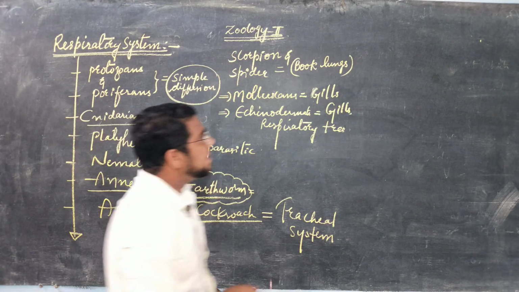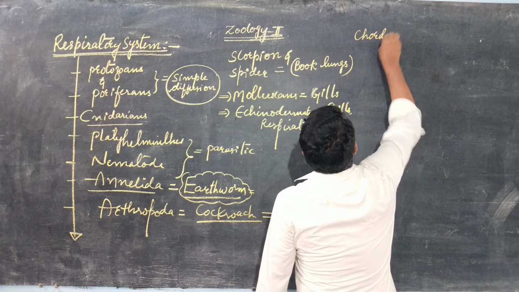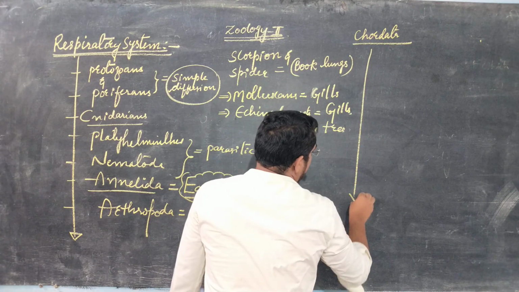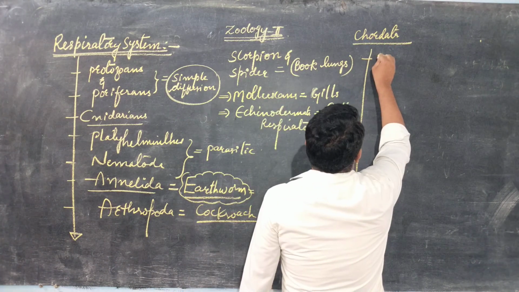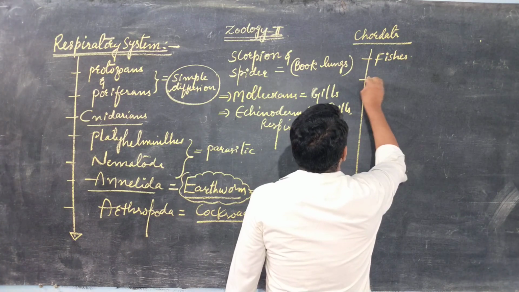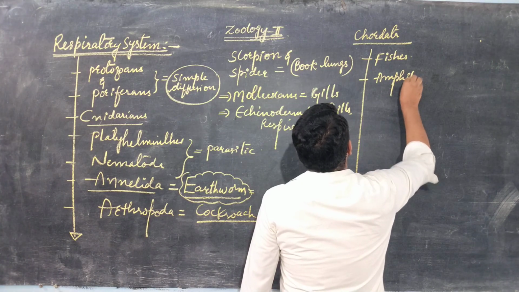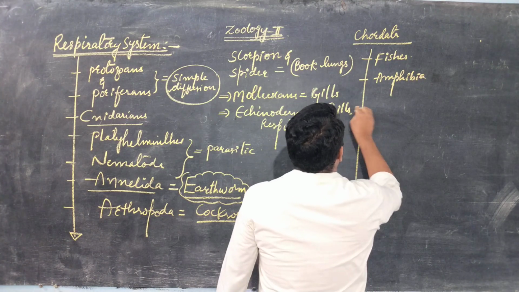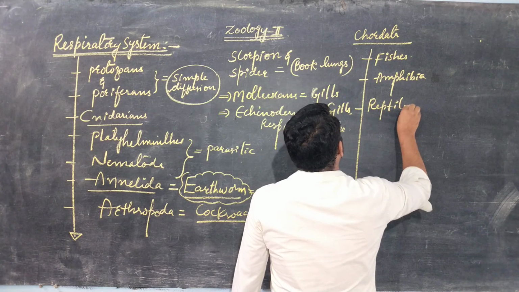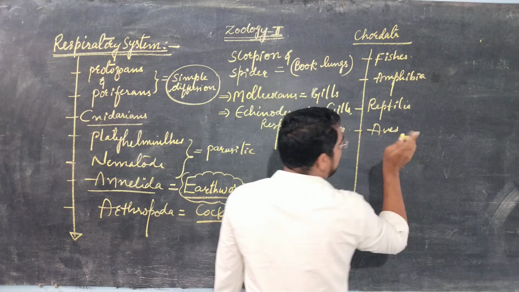Okay, and if you will see the Chordata, in this Chordata we will have 5 classes. First one is what? Fishes. Second one is what? Amphibia. Third one is what? Reptilia. Fourth one is what? Aves, which is also called birds.